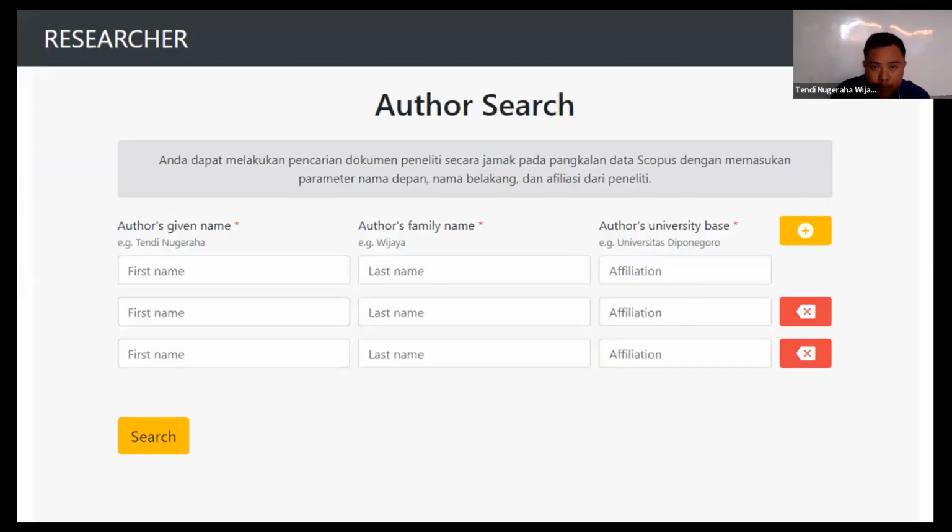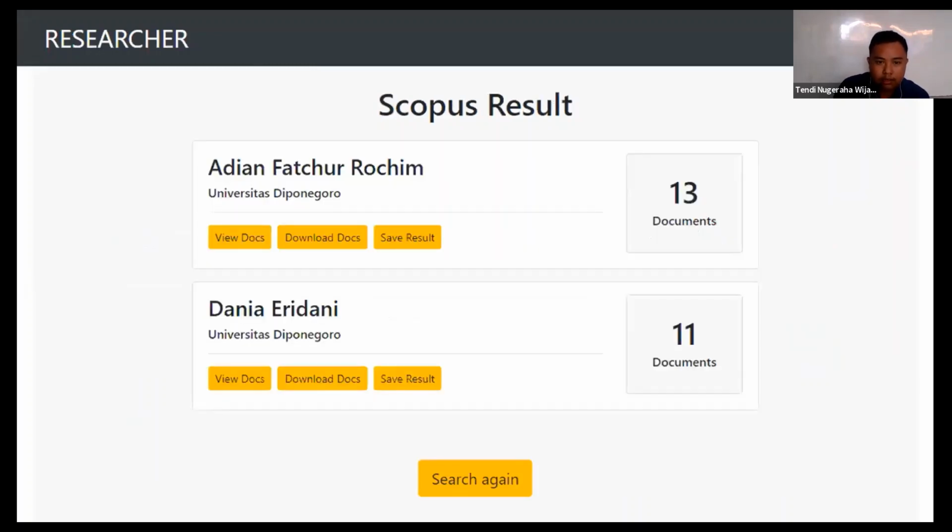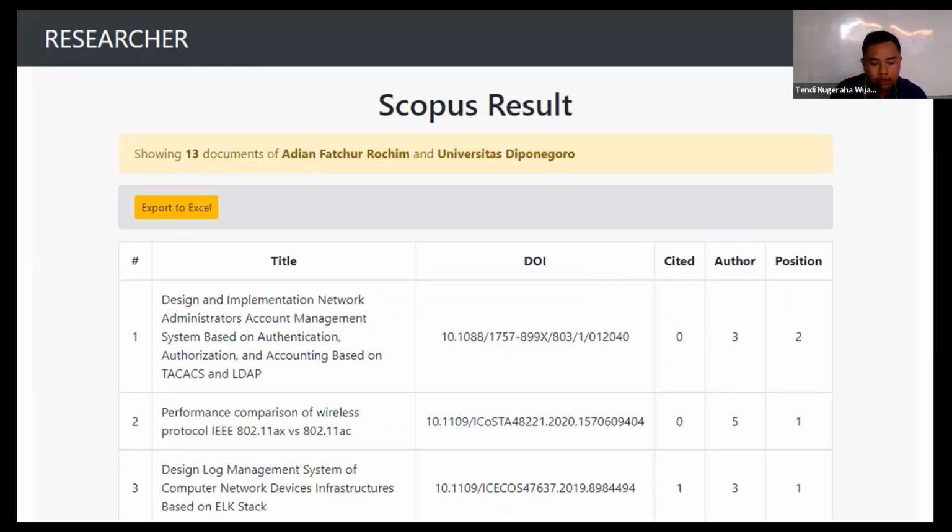Then this is the author search page. We search for an author using 3 parameters: first name, last name, and affiliation. This is the result page that shows the researcher's name, affiliation, and the number of documents. For each researcher, there are buttons: view docs, download docs, and save result. Then this is the information displayed when displaying a list of a researcher's documents. There are research title, DOI, number of citations, number of authors, and author position.